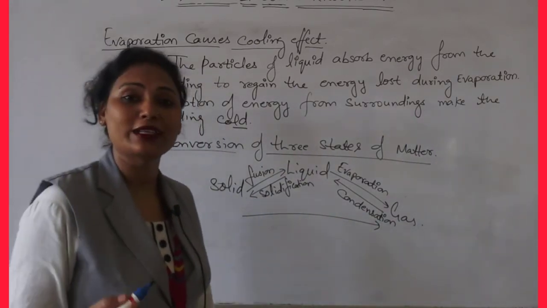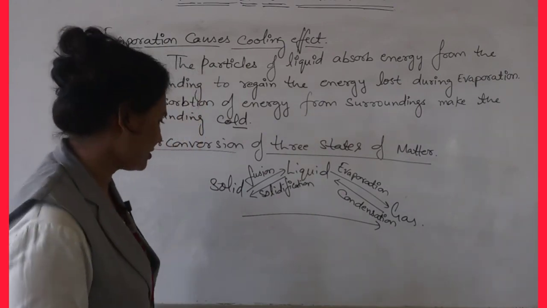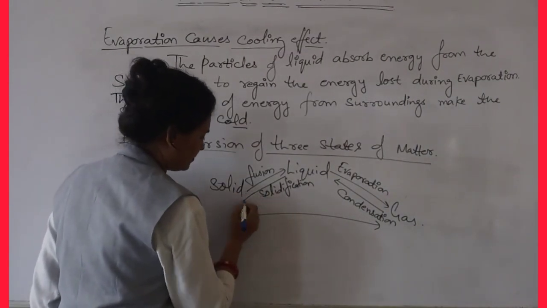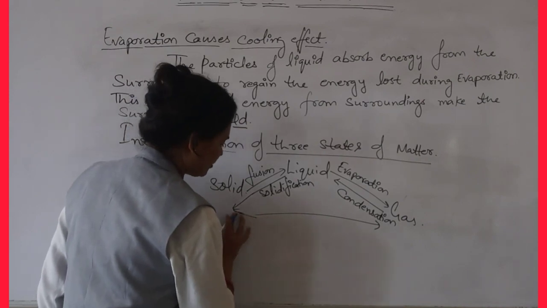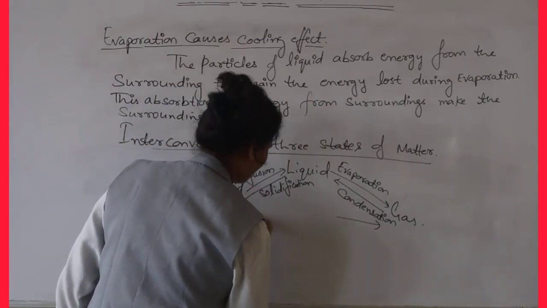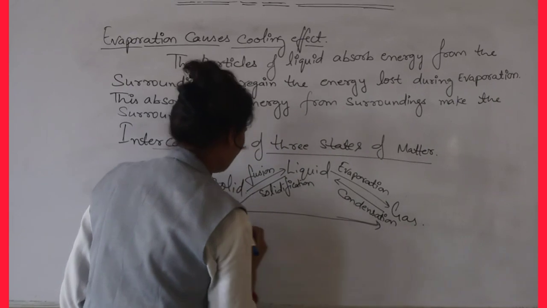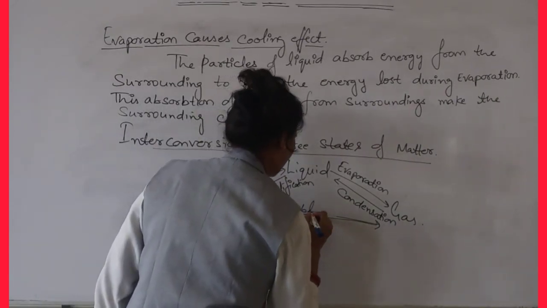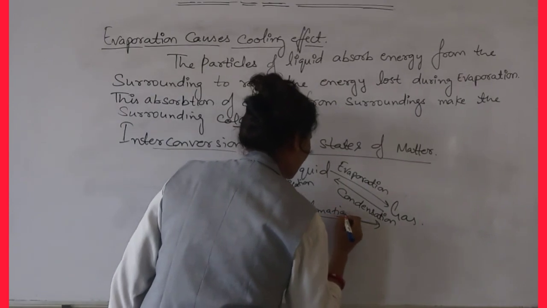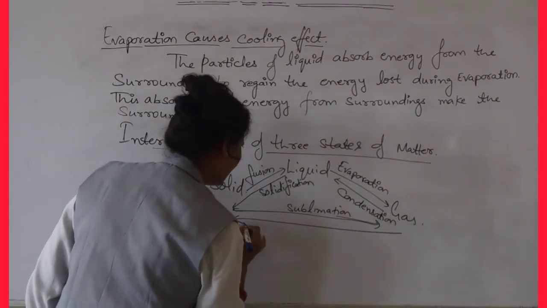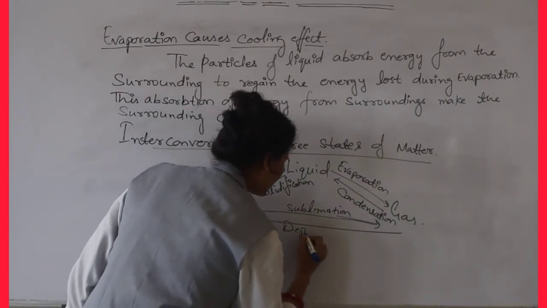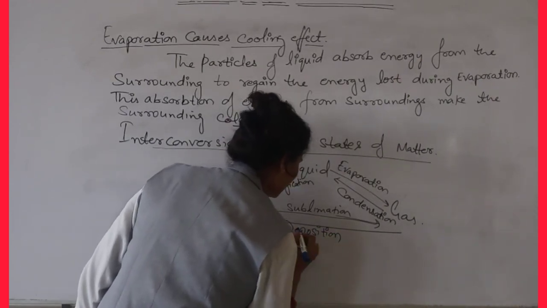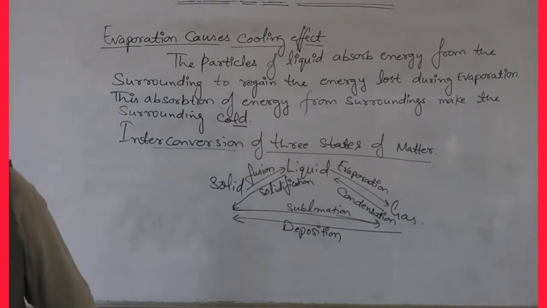I have told you, that is sublimation. You can write solid changes into gas by sublimation, and the gas changes into solid by the deposition process. That I have told you.